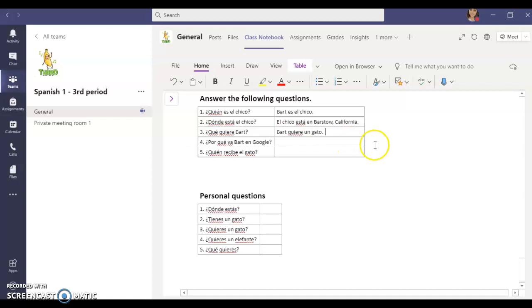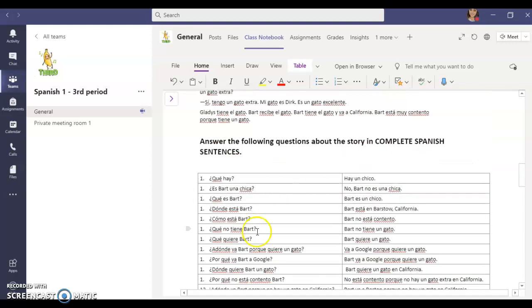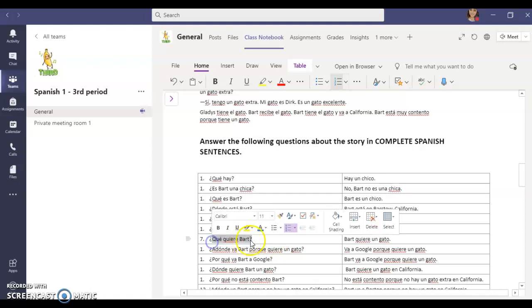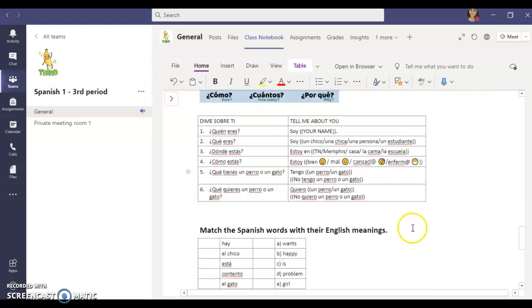Bart wants a cat. Now we could have gone up here, and, oh look, so what number is this? 1, 2, 3, 4, 5, 6, 7. I'm going to fix that. Number 7. What does Bart want? ¿Qué quiere Bart? Bart quiere un gato. Bart wants a cat. Answer's right there. We already did that one.